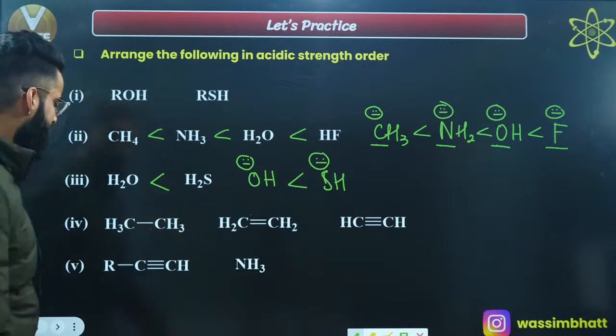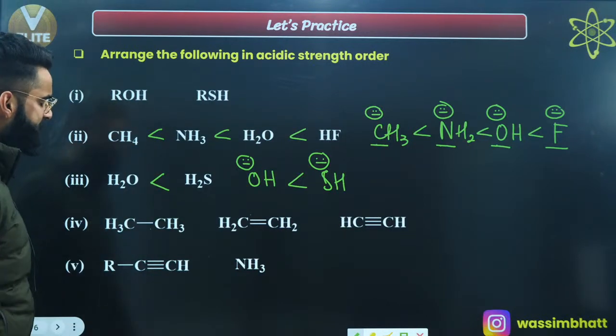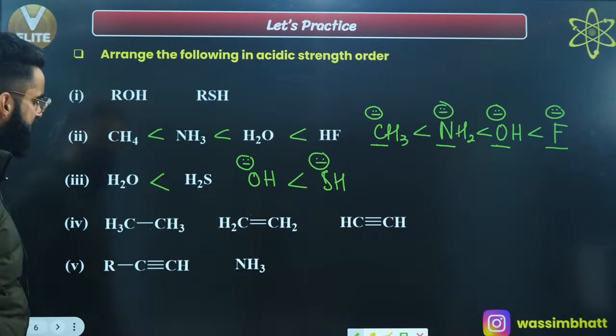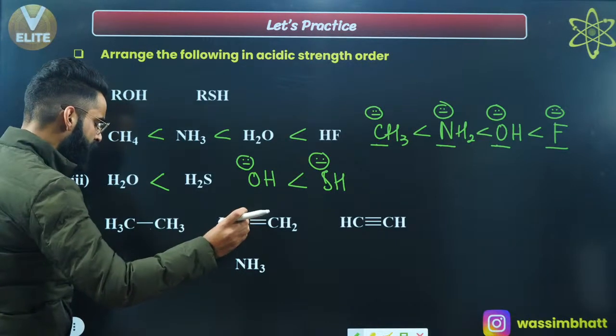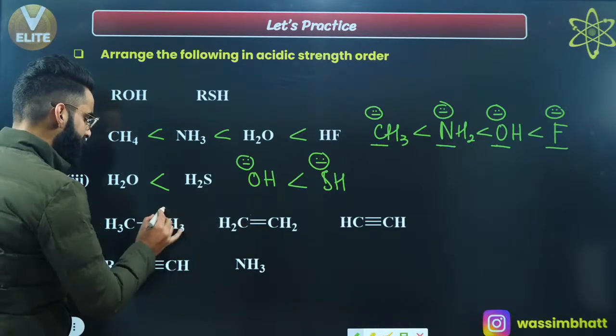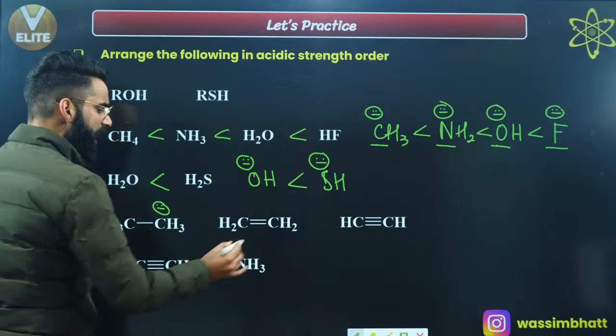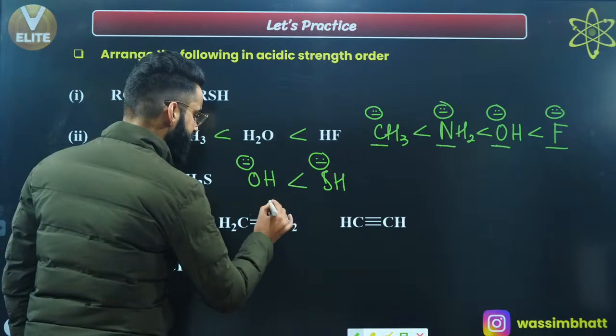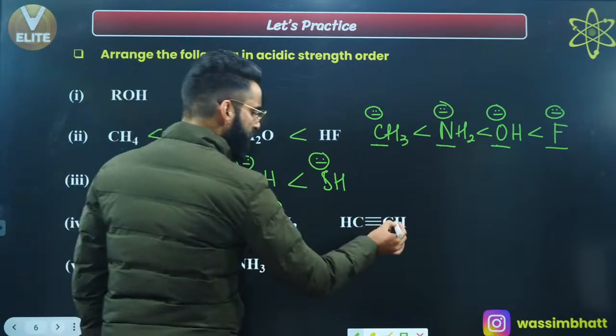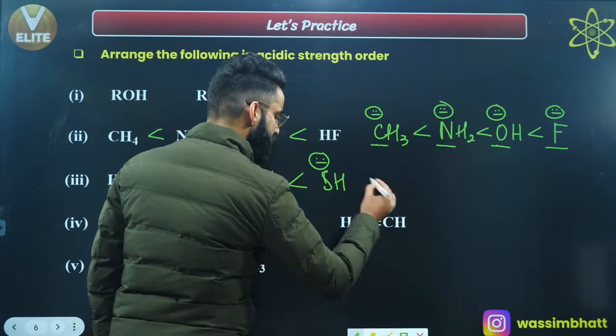Okay. Similarly, let's talk about the fourth case. Let's see the acidic strength order in this case. Have a look. Let's take H positive out from here. After taking H positive out, there'll be a negative charge on this carbon, right? After taking H positive out from here, there'll be a negative charge on this carbon. After taking H positive out from here, there'll be a negative charge on this carbon, right?